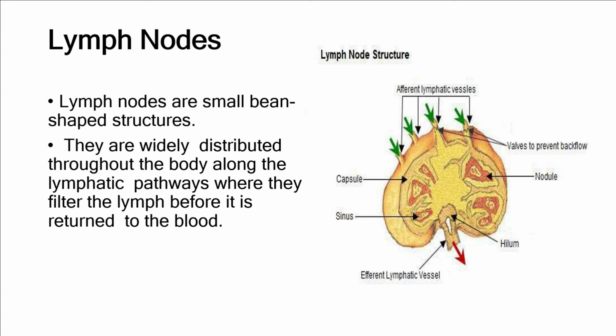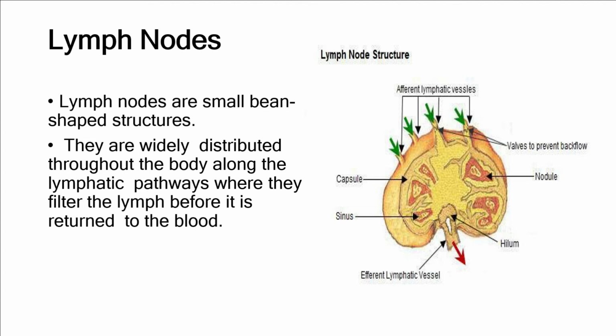Lymph nodes are small bean-shaped structures present all over the lymphatic system at small distances. They are widely distributed throughout the body along the lymphatic pathway, where they filter the lymph before it is returned to the blood.